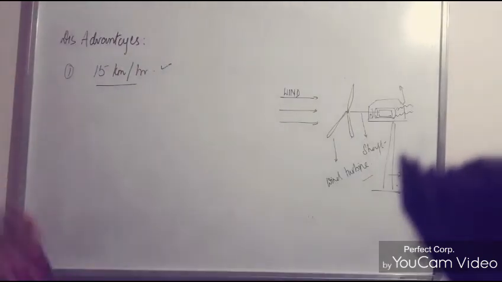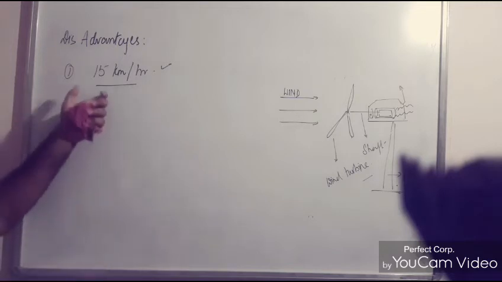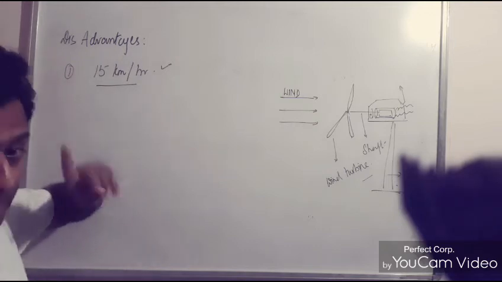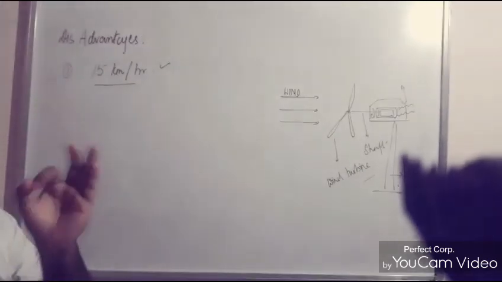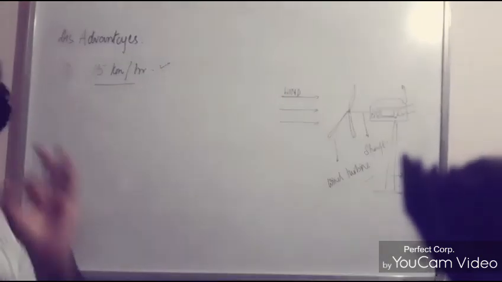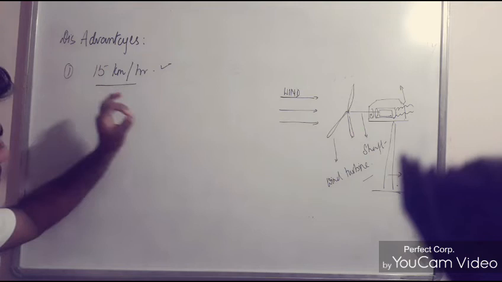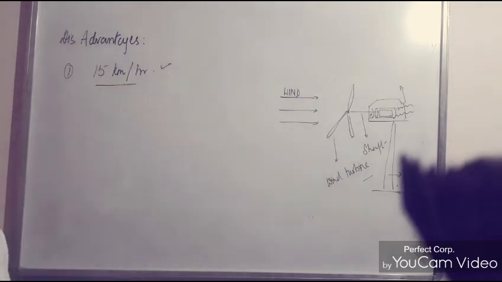That means if the wind is moving at a lesser speed than 15 km per hour, there will be no generation of electricity. So the most important disadvantage is, first, you have to look for that area where there is continuous movement of air, and second, that the minimum speed should be 15 km per hour. That is, the movement of air should not be less than 15 km per hour.